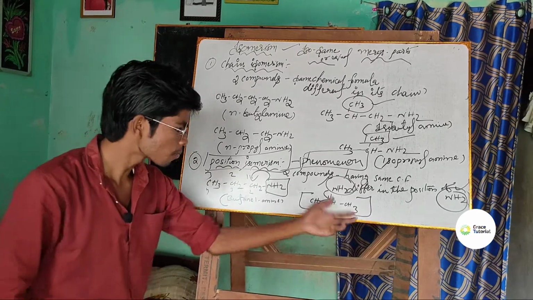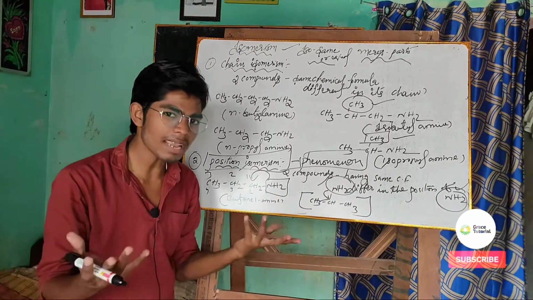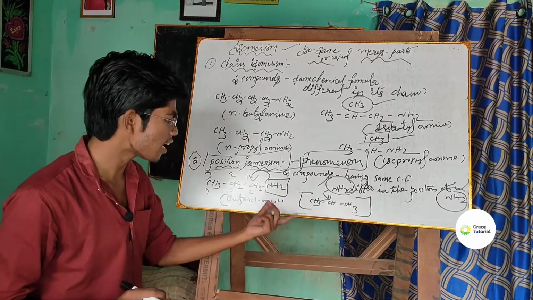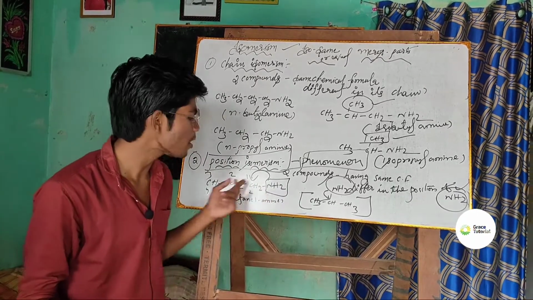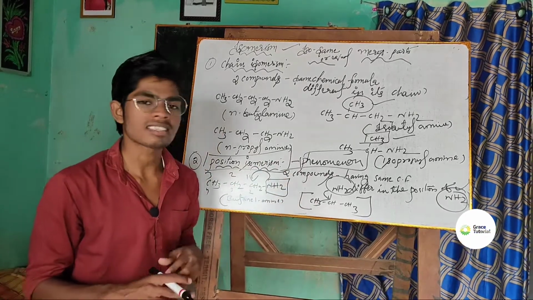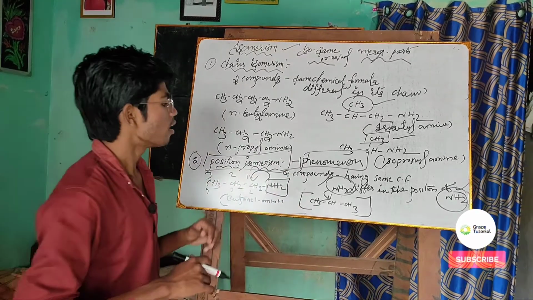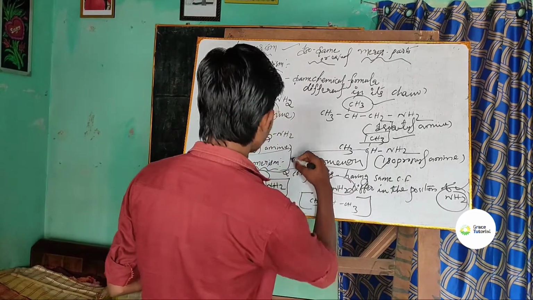So what's the difference here? The chemical formulas of these compounds are the same, but what's different? The difference is that here the amine group is situated at the first place, and here the amine group is situated at the second place. That's the difference. Well, this is all about position isomerism.